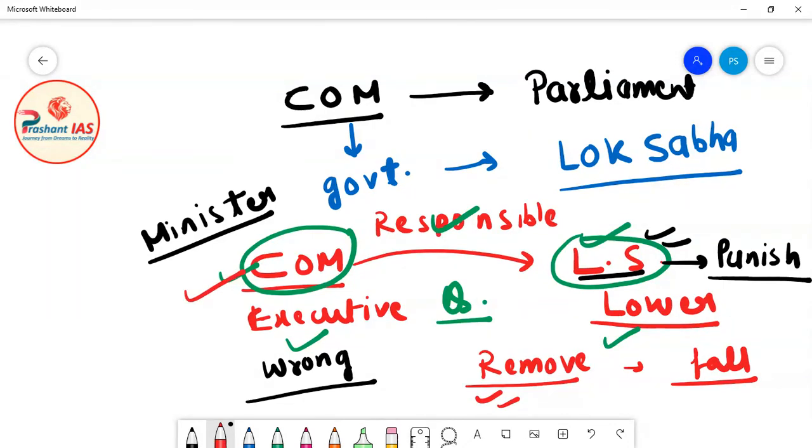The entire COM is collectively responsible to the lower house of the parliament, Lok Sabha. Members of Lok Sabha can ask questions from ministers, and all the ministers are collectively answerable to Lok Sabha. They have to give answers, and Lok Sabha also has the power to punish the COM. How? Lok Sabha can even remove the COM.